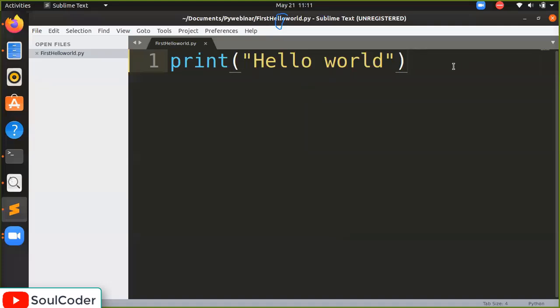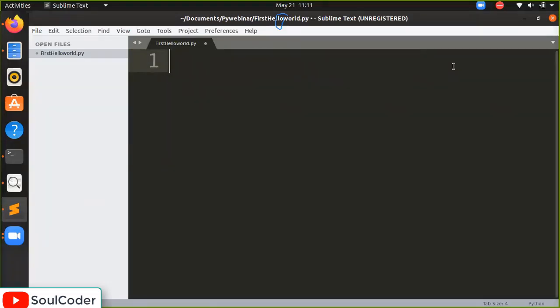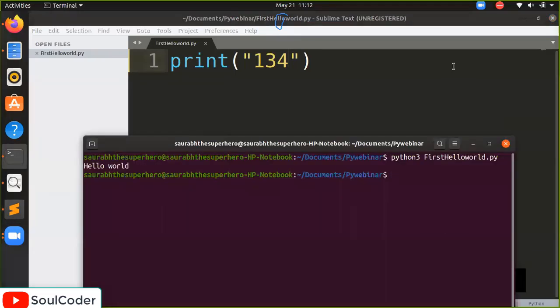The print function can print anything inside it. For example, I will write print here. We can write numbers also in it: 1, 3, 4. You will save it again and we will execute the same thing. Let's see. I'm going to run it again. It has displayed 1, 3, 4 again.